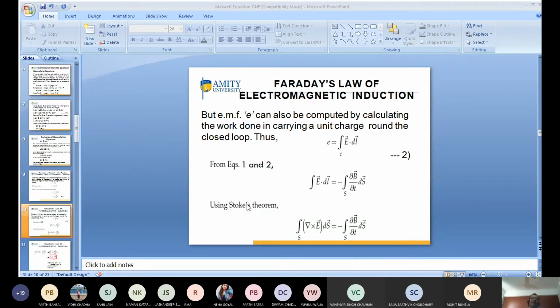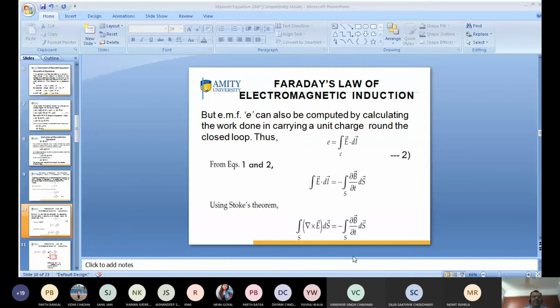Keep in mind the left hand side: E dot dl is equal to surface integral of curl of E. Both are the same, because one is a line integral and the other is a surface integral by using the Stokes theorem. So the surface integral of curl of E into ds is equal to minus del B by del t into ds.